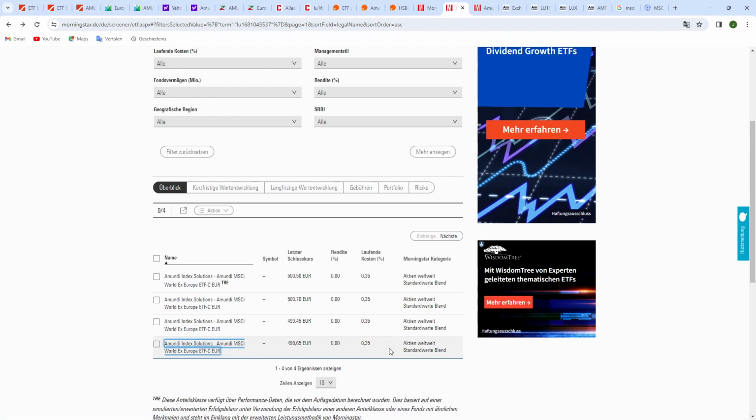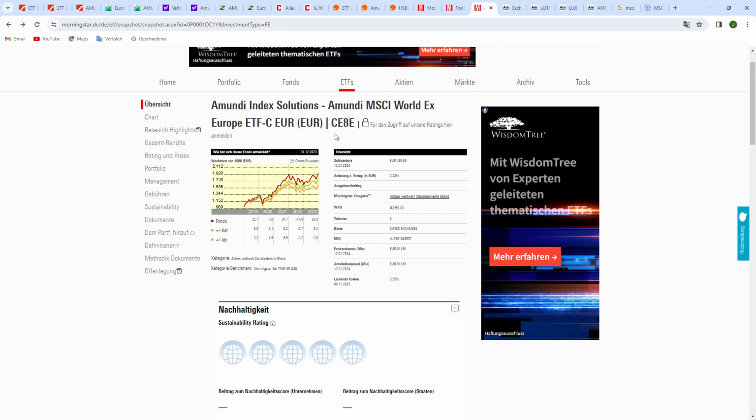You can't actually see which stock exchange it originates from in this case, so you have to guess. And I went over all 4, and of course the one from Switzerland was the last one. And here you can see that it's the right ticker, so CE8E, and you have all the information.